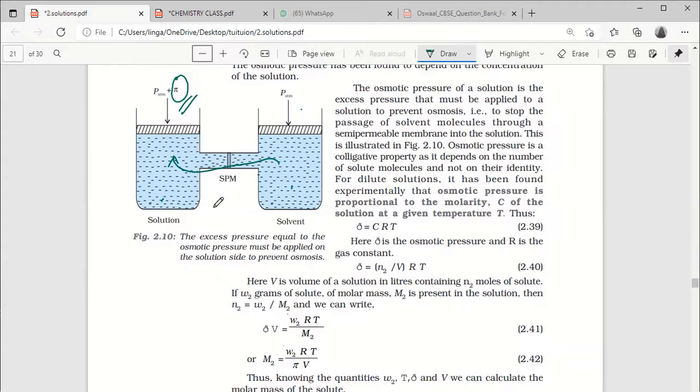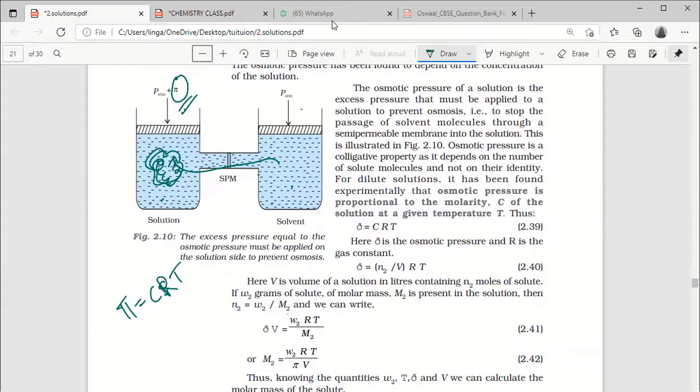That is only osmotic pressure. The osmotic pressure pi is directly proportional to how much concentration is there, how much solute we are adding. It depends on that. Pi equals CRT.